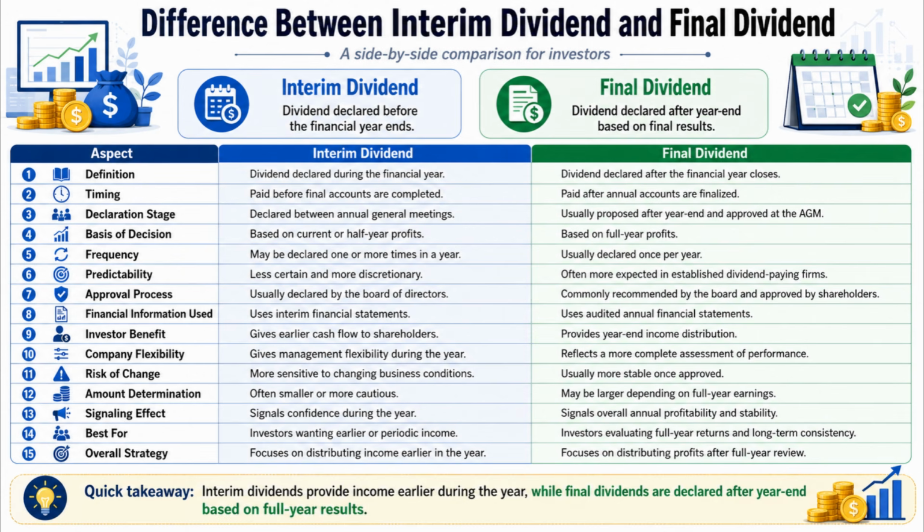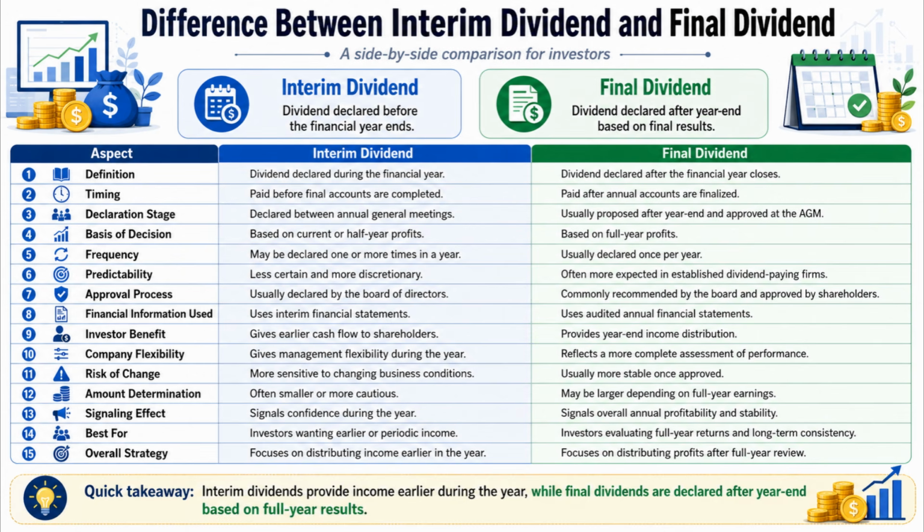Number 8. Interim dividend uses interim financial statements, whereas final dividend uses audited annual financial statements. Number 9. Interim dividend gives earlier cash flow to shareholders, whereas final dividend provides year-end income distribution. Number 10. Interim dividend gives management flexibility during the year, whereas final dividend reflects a more complete assessment of company performance. Number 11. Interim dividend is more sensitive to changing business conditions, whereas final dividend is usually more stable once